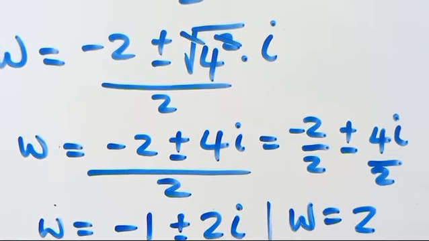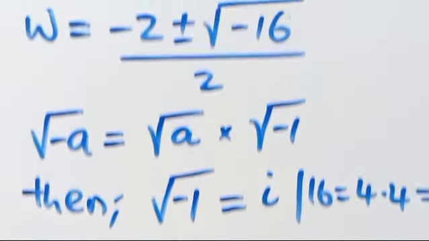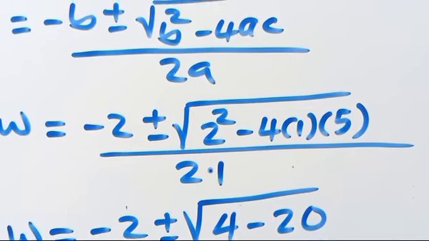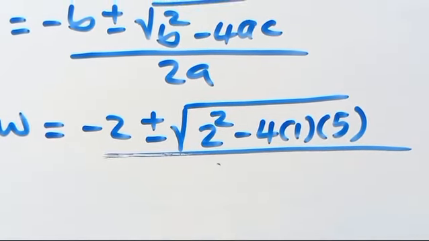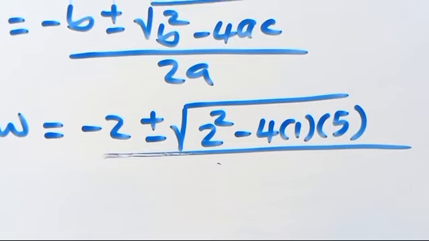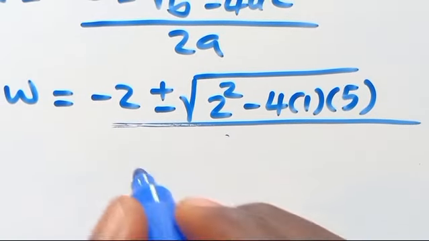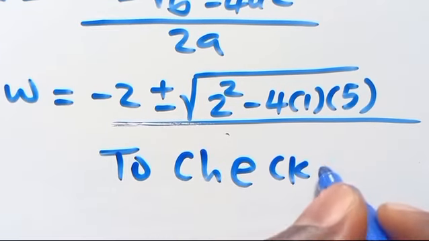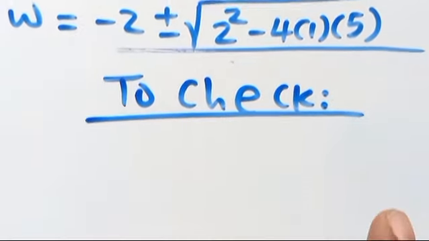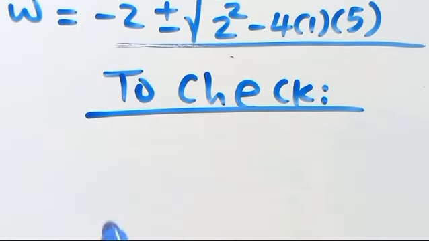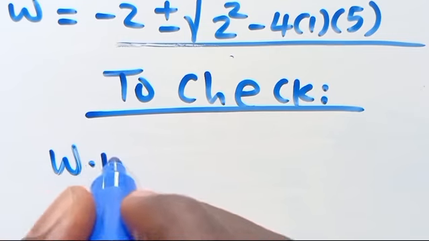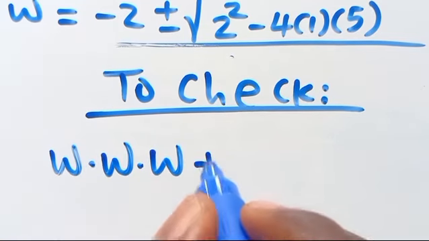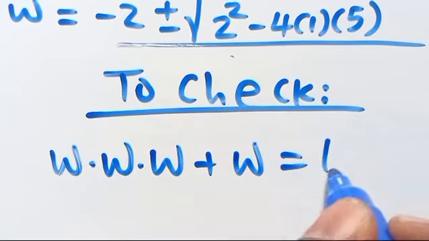But we have to verify all this. To verify, we have to recall W times W times W plus W, we say equals 10.